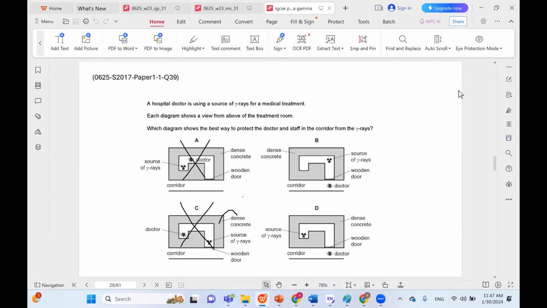Which of them would be better? Should we have B or should we have D? Of course, it's better to have the source further away from the doctor. This line of sight here is problematic because in this case, the source can just go through the wood and affect the doctor. We want the source to not be able to go through the wood. We want the source to be blocked by the dense concrete in order to protect the doctor. So D is the best arrangement in terms of health.